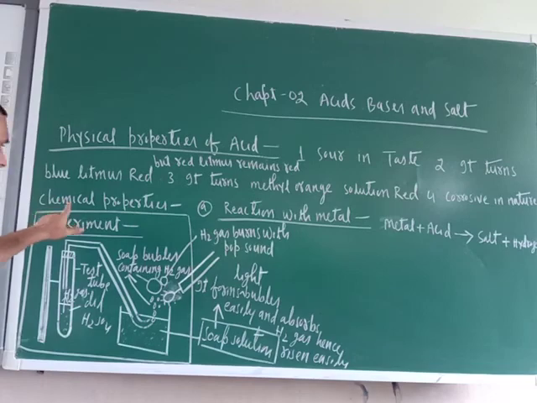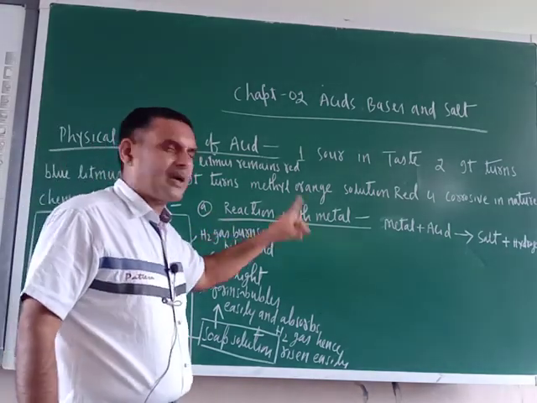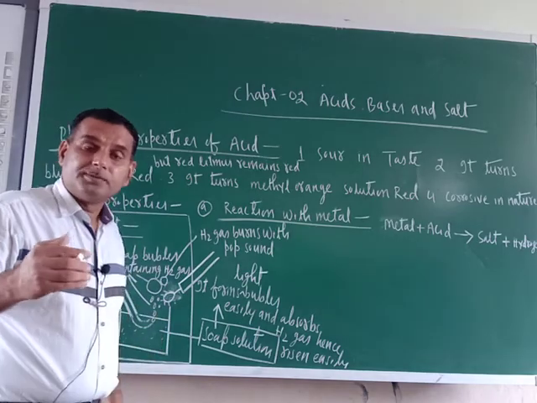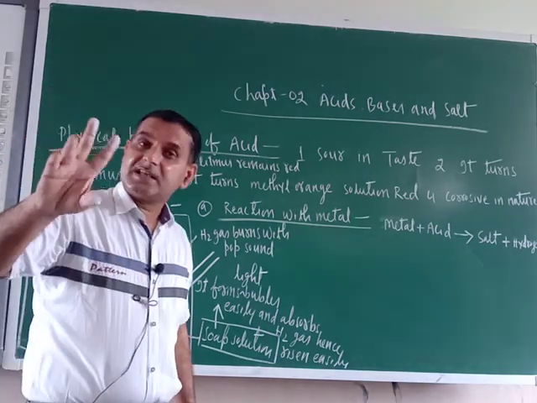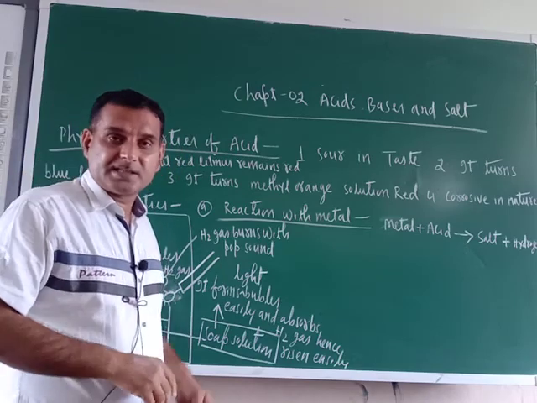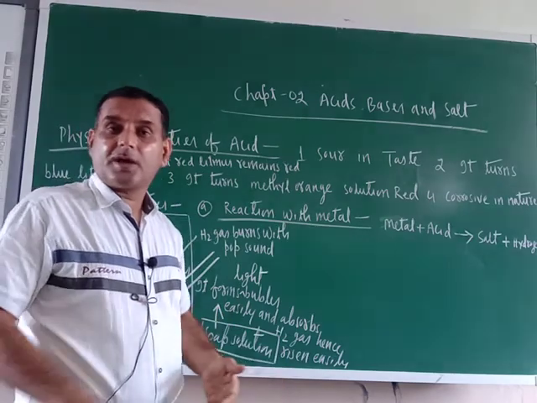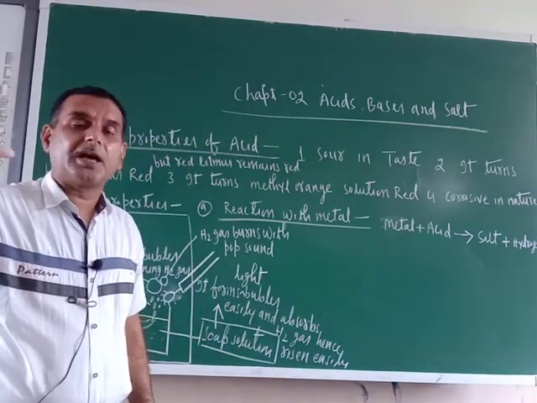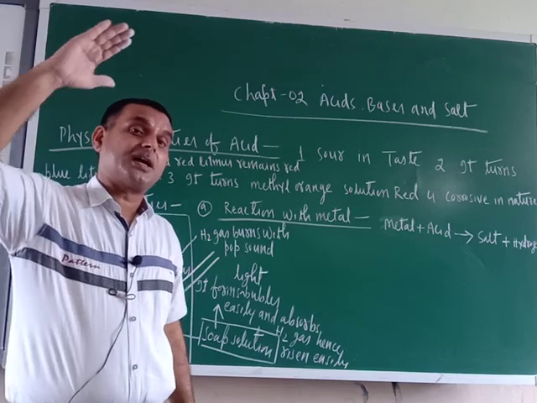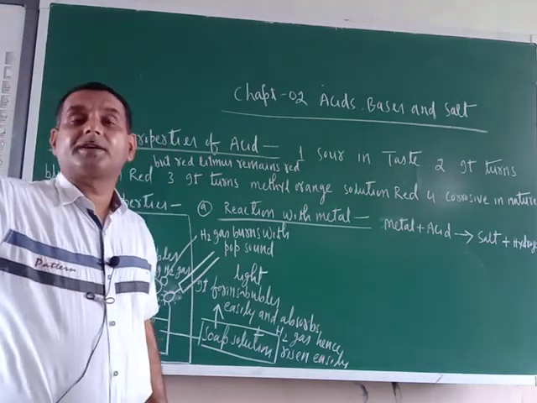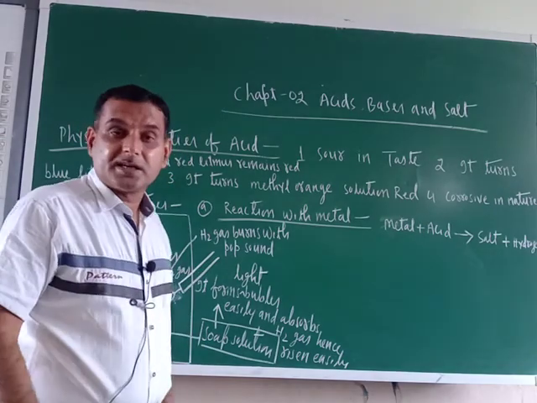In this category, the first one is the reaction of acid with metal, means how acids react with the metal. As you know, basically there are 3 categories of metals. Metals which are having very high reactivity. In the first unit only I taught you the activity series. Some of the metals which are placed above are very reactive metals like potassium, sodium.